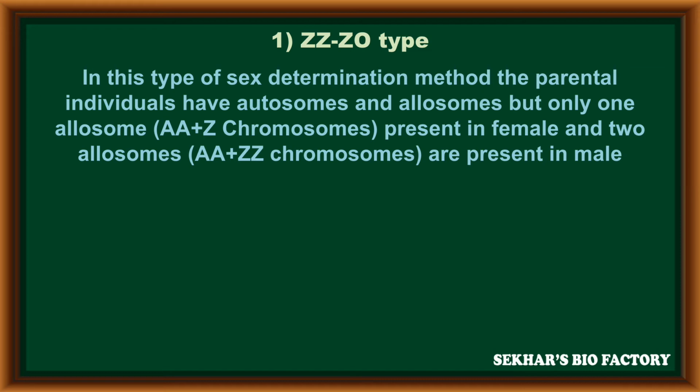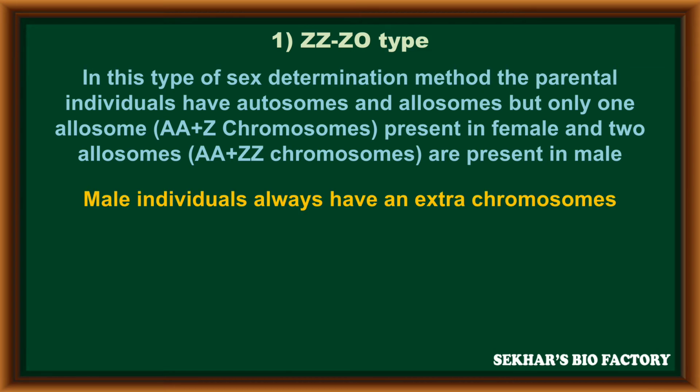In the ZZ-Z0 type of sex determination, the parental individuals naturally have autosomes and allosomes, but only one allosome, the Z chromosome, is present in female, while two allosomes, ZZ chromosomes, are present in male. The male individuals always have an extra Z chromosome in the nucleus. Examples for this ZZ-Z0 type: butterflies, moths, pigeons and ducks.